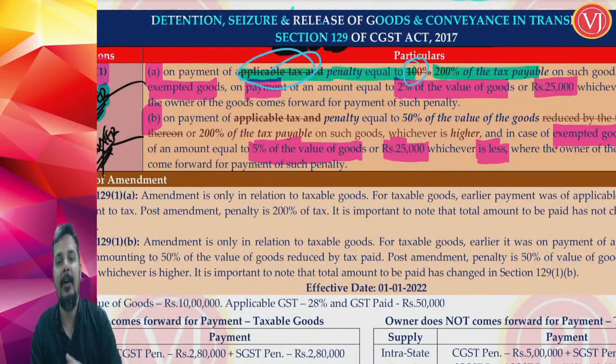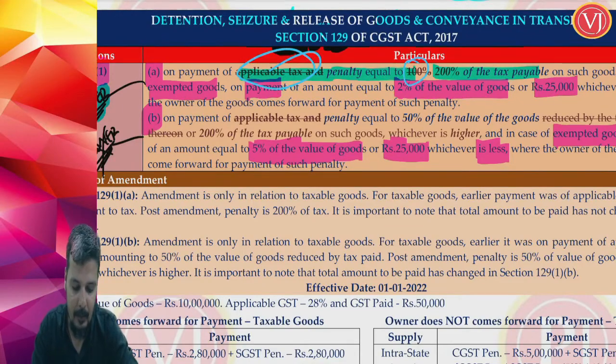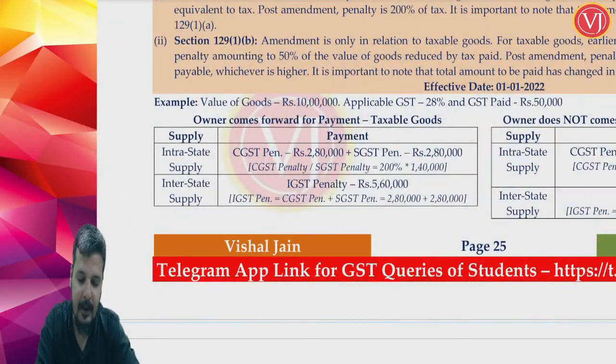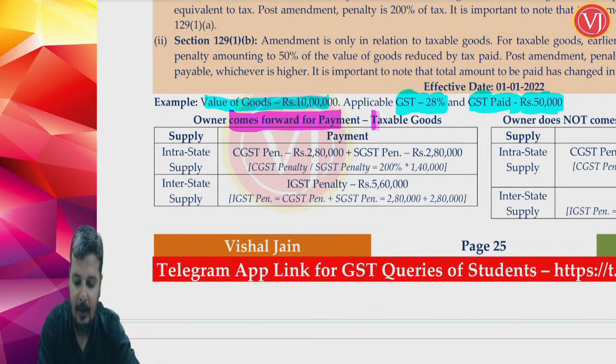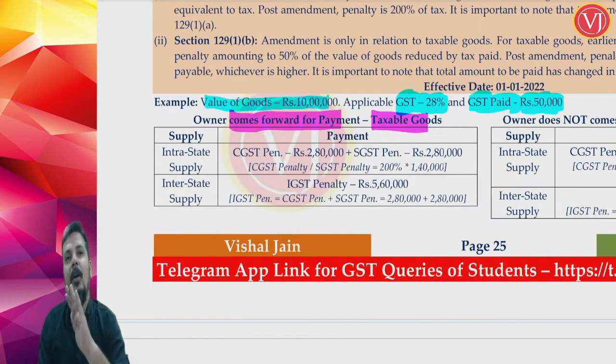Again, this is CGST penalty. The same thing is true with SGST penalty and IGST penalty. You will find an example given below. What will be the scenario? Supposing the value of the goods is 10 lakhs, the applicable GST is 28%, and what you have paid is only 50,000, which means you have shown it as 5%. So the applicable GST was 28%. If the owner is coming forward, for taxable goods, and the amendment is only with respect to taxable goods, what is the current situation? There is no tax plus 100% penalty, it is only 200% penalty.